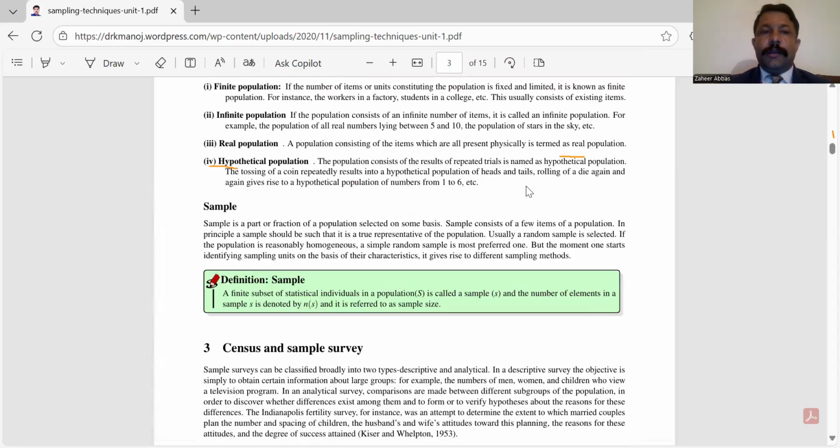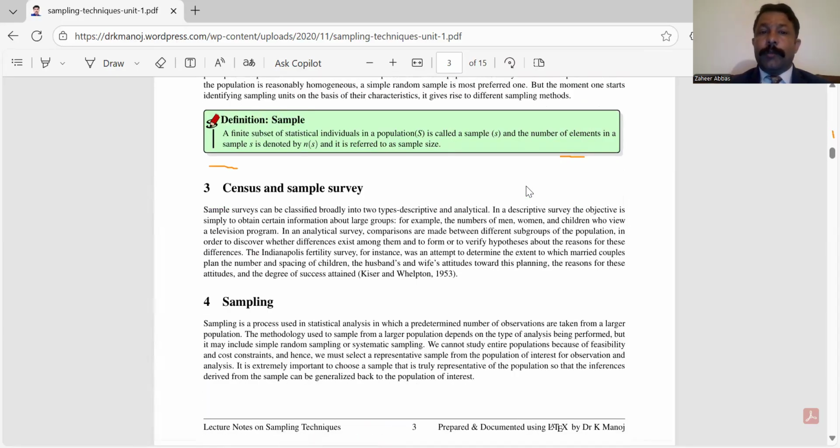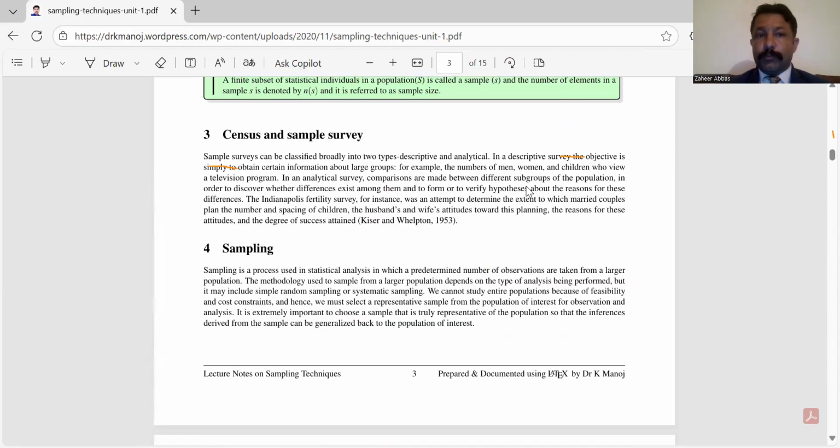Similarly, we go on with samples. As I have already defined, a sample is a subset of the population and it is a proportion drawn from the population. We may come to survey, sample survey and census. What is census? Census is a complete enumeration, meaning that we select every unit from the population. That is known as census. And if we study only a part of the population, then we go with the sample survey.